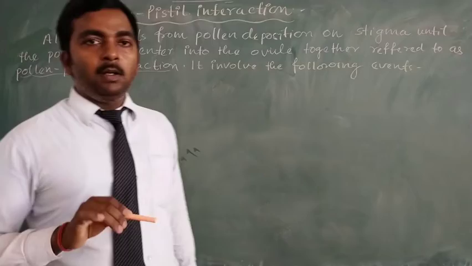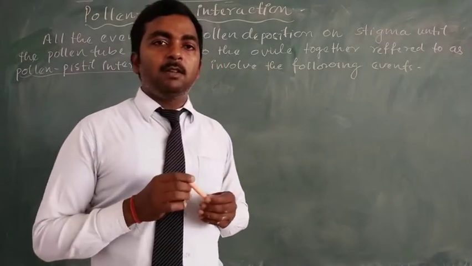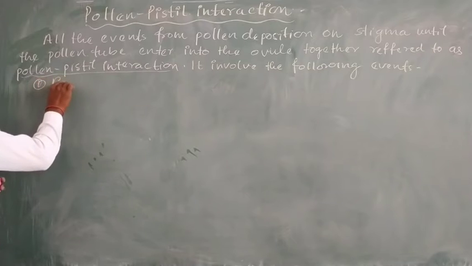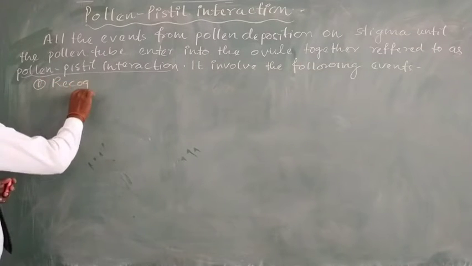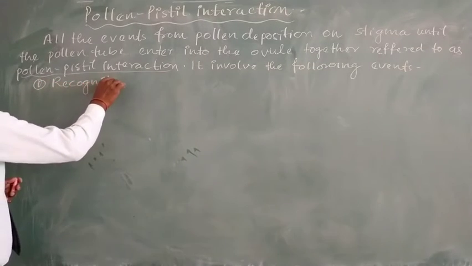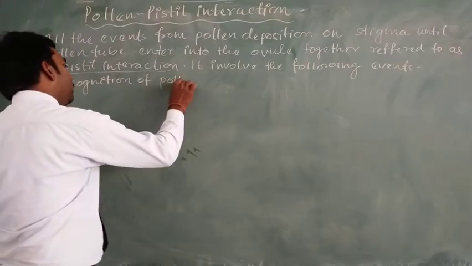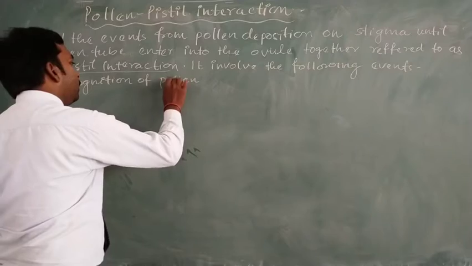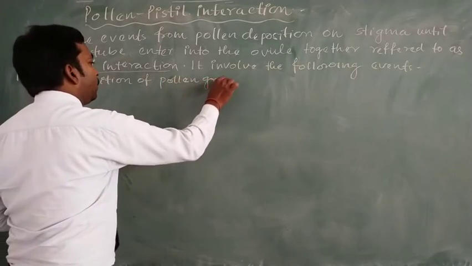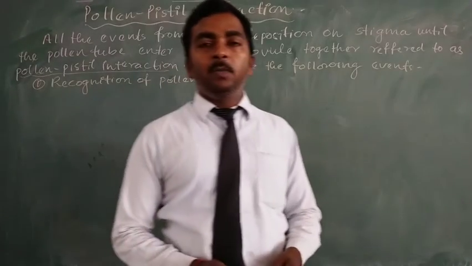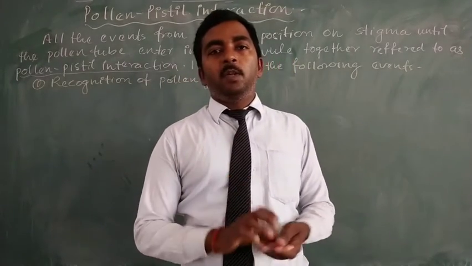The first event during pollen pistil interaction is the recognition of pollen grain. And this takes place from the surface of the stigma.